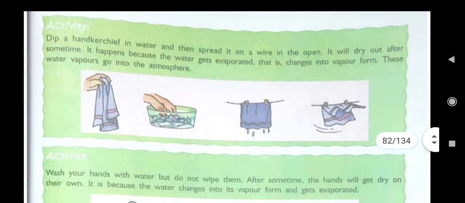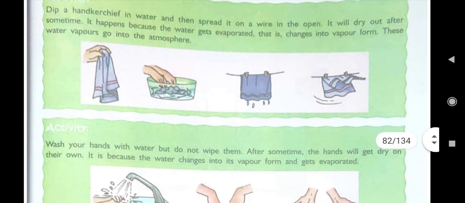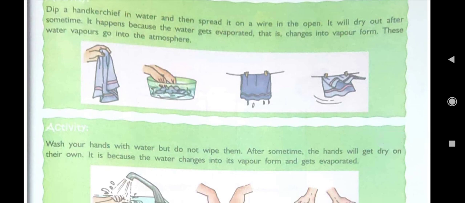And then this activity also I told you that whenever your mother dries your wet clothes under the sunlight, then where do the water particles go? Due to the heat of the sun, it evaporates, means liquid water becomes water vapor on heating, and then the clothes are dried up.